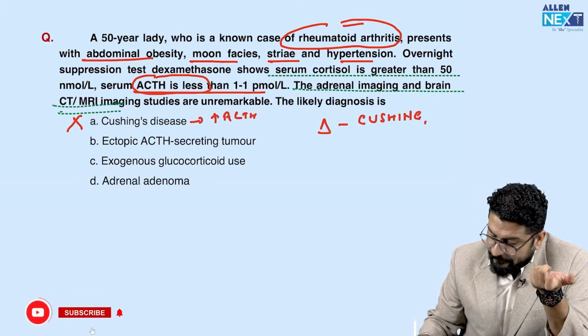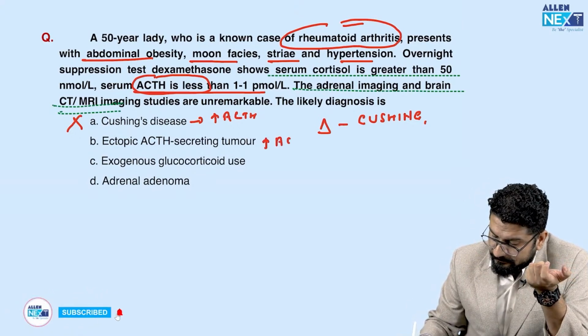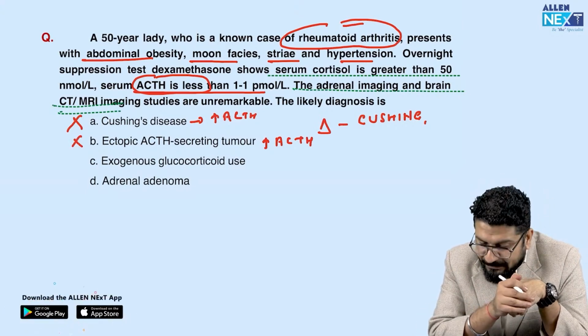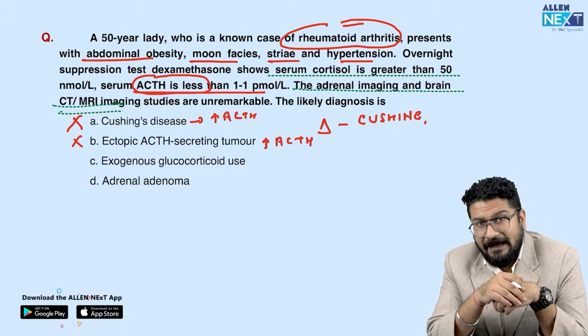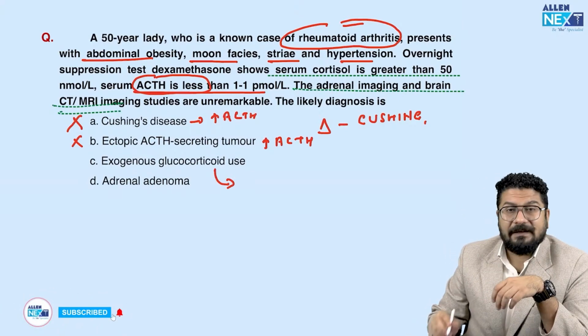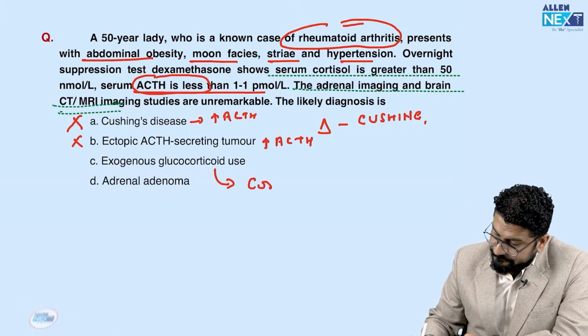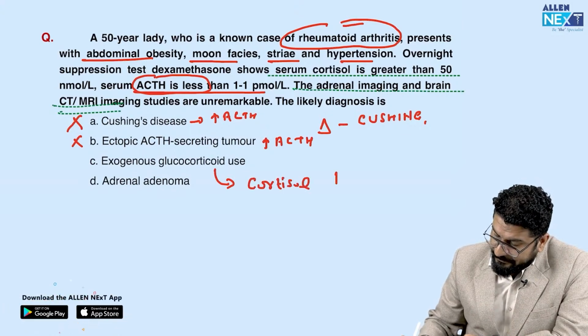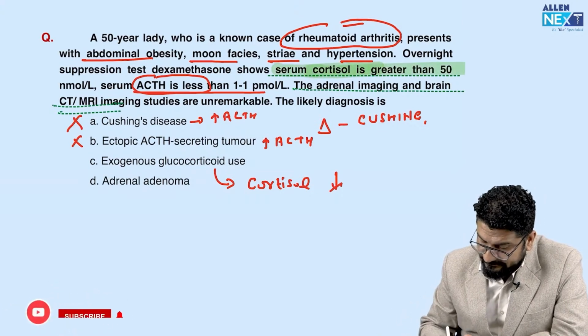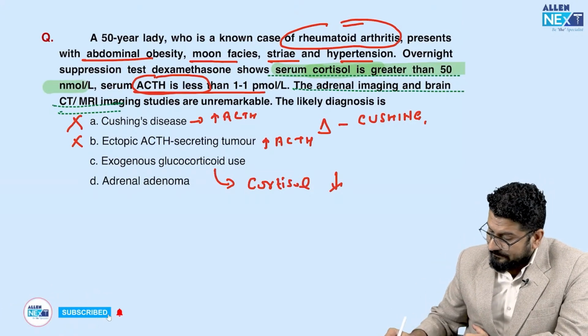Here also, ectopic means ACTH will be more. So that's ruled out. Exogenous can be the answer, but remember, whenever you are taking exogenous glucocorticoid, serum cortisol will be reduced. But what is given in the question, the hint, is that cortisol is greater. It is not reduced, it is more.